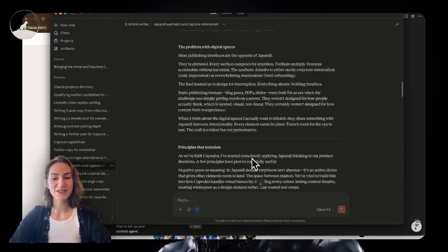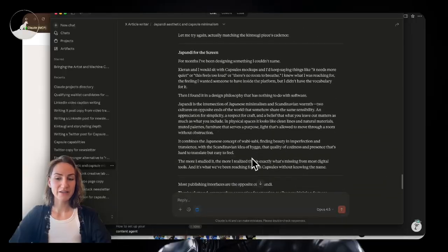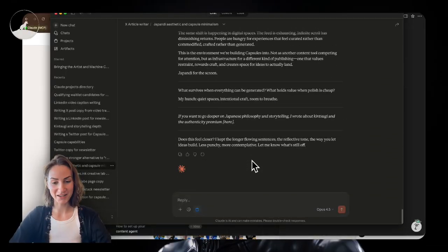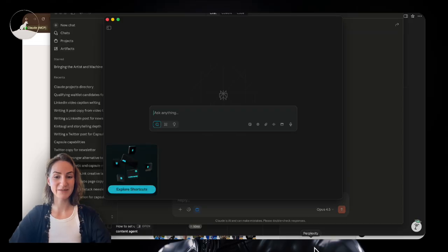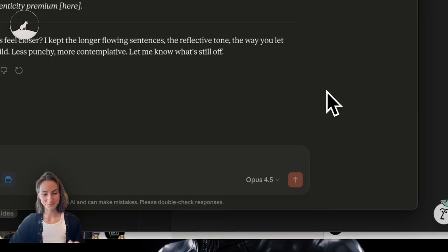And then I go back and forth. Part of the back and forth doesn't happen in Claude. It happens in Perplexity. I love Perplexity for fact checking and research. If I want to do more in-depth research about the topic and I want to ensure that there are no hallucinations or weird things in there that are not even true, I use Perplexity, and I also use Perplexity at the very end just to make sure that my article, my thesis, is sound and what I'm saying is actually true.